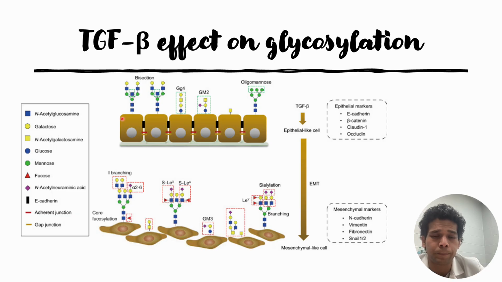So in normal conditions, cells attach to each other, and this also helps the cells to remain in their place. This is the condition which is commonly called the epithelial condition, and we can find the epithelial markers are high in these conditions. Some of the epithelial markers are mentioned here, that is E-cadherin, β-catenin, claudin 1, Occludin.